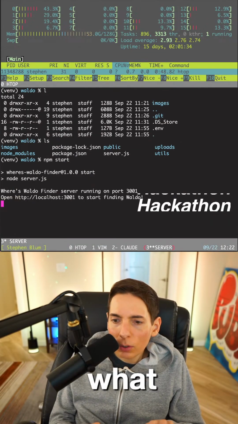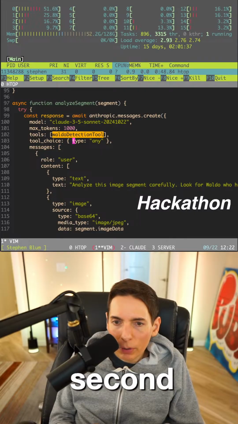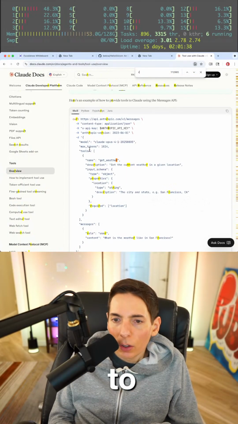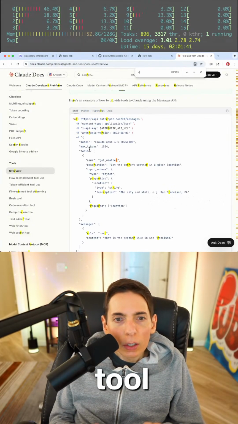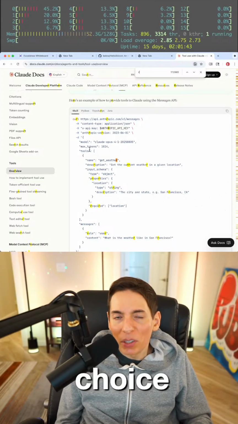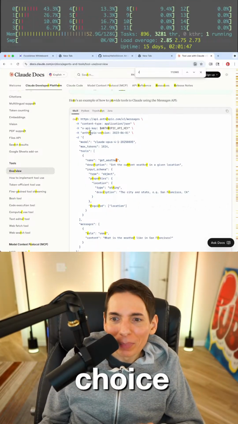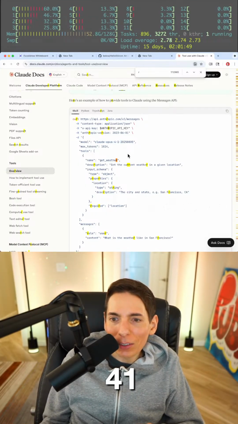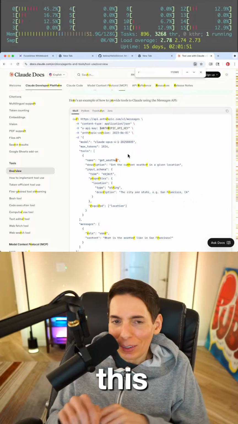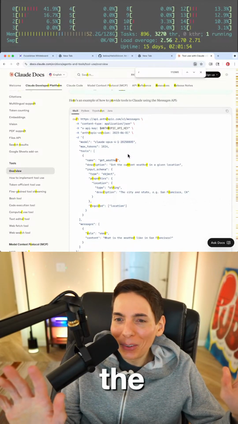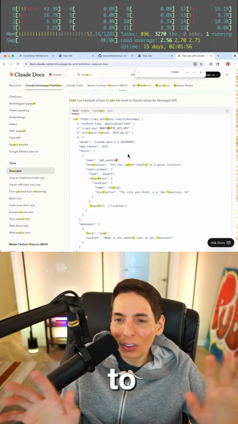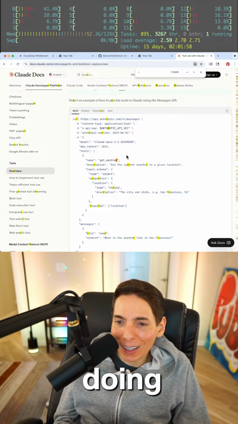So what is, here we go. One second. Jumping around here. Tool choice. Okay. So we want tool choice. Use Opus. Oh, use Opus, the beefy one. Use the super beefy one. Yep, that's what we're doing. We're using Opus 4.1 for this. So we're giving it every possible opportunity to be as good as it can be. We're doing the best it can do.